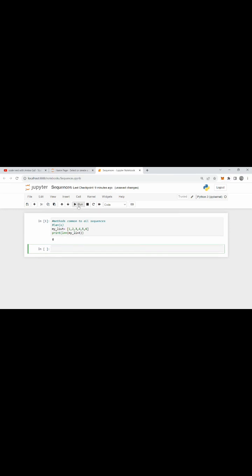Then we want to return the minimum value in the sequence, like the smallest value which we have provided. For that we will use the minimum method and give it the name of the sequence, like my list. Here we will do the same again.